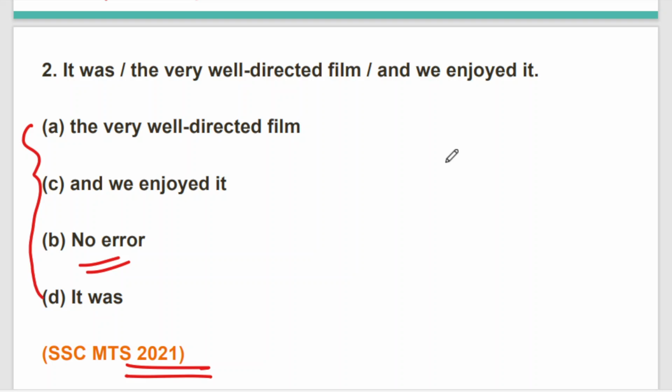Definitely the name is not mentioned, hence it's not definite. So we cannot use the definite article the. It has to be the indefinite article a. It was a very well directed film and we enjoyed it. So the should be removed and the correct option that we need to choose is option A.